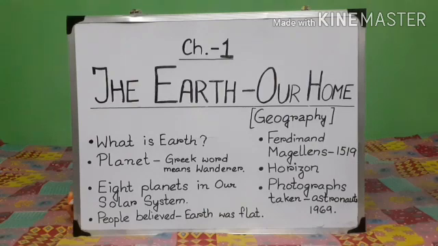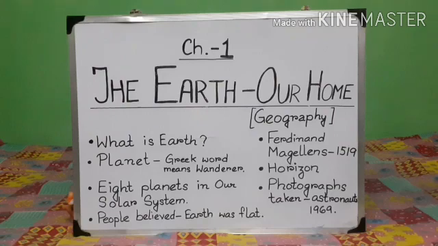And revolution of earth means movement of the earth round the sun on its orbit. It takes 365 1/4 days or 1 year to complete one revolution around the sun. Revolution of earth causes change of seasons, namely summer, autumn, winter, spring.